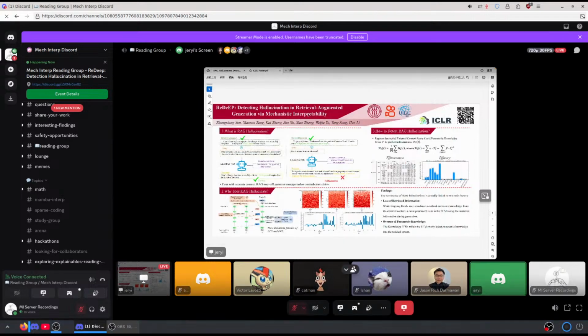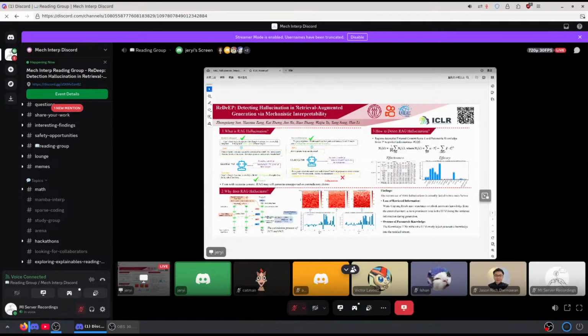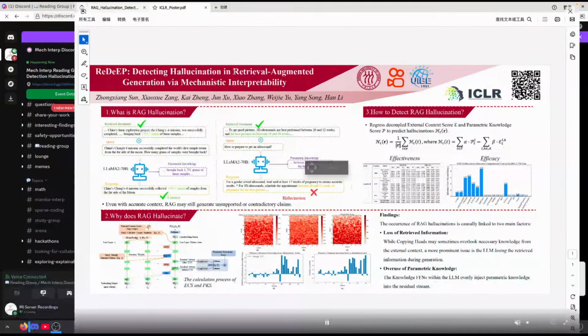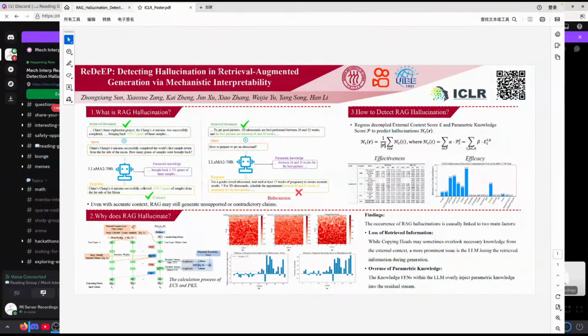Mechanistic interpretability to detect hallucinations in retrieval-augmented generation. This paper didn't create any new technologies about mechanistic interpretability, but it used the conclusions from previous research about the mechanisms of large language models to detect hallucinations in retrieval-augmented generation.